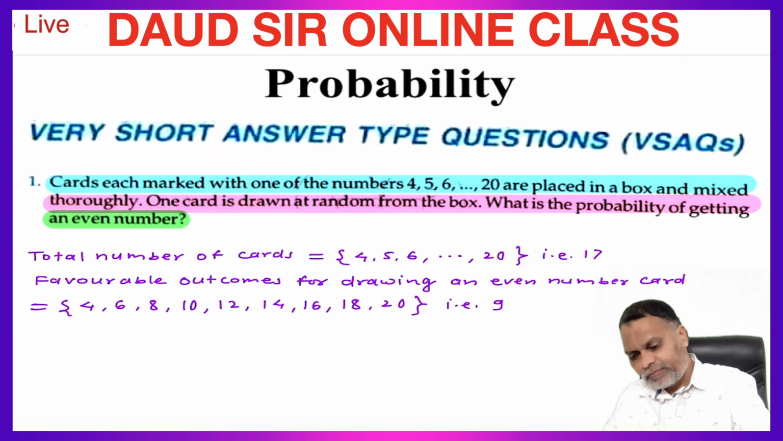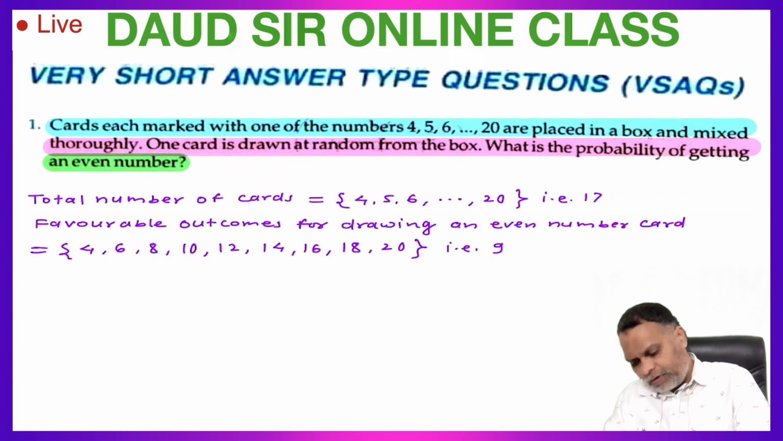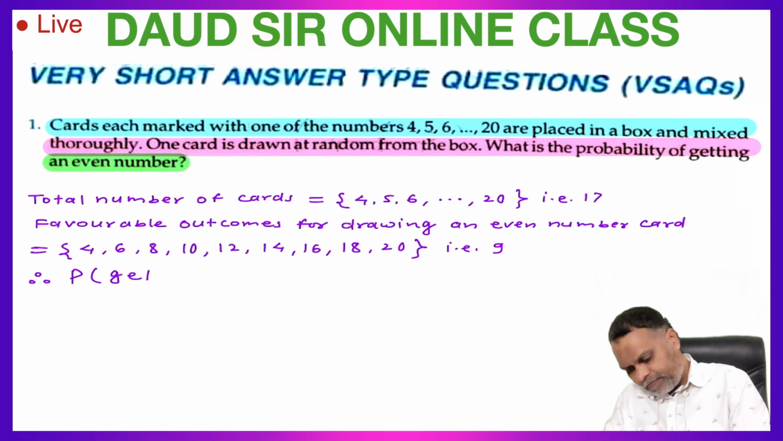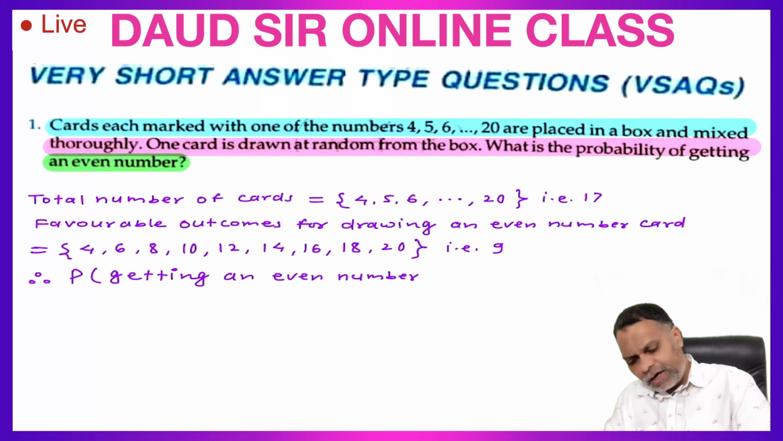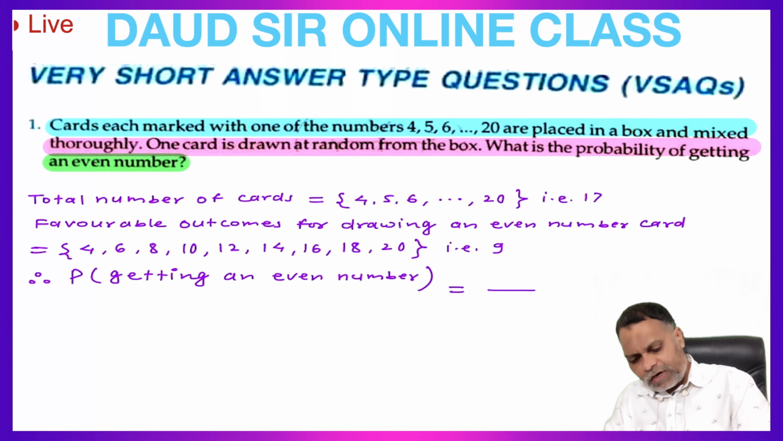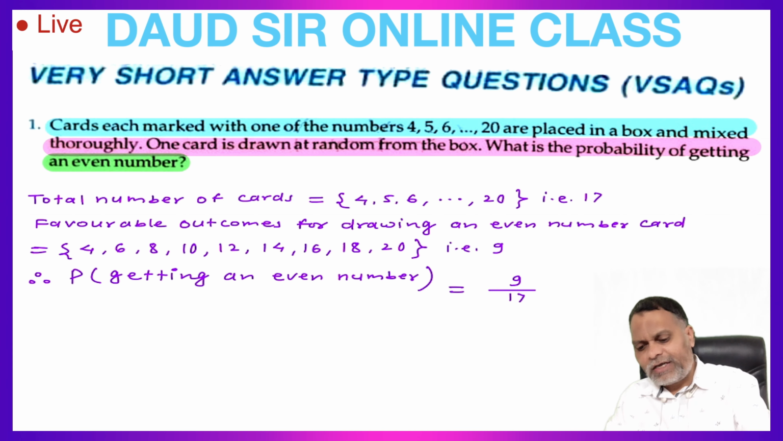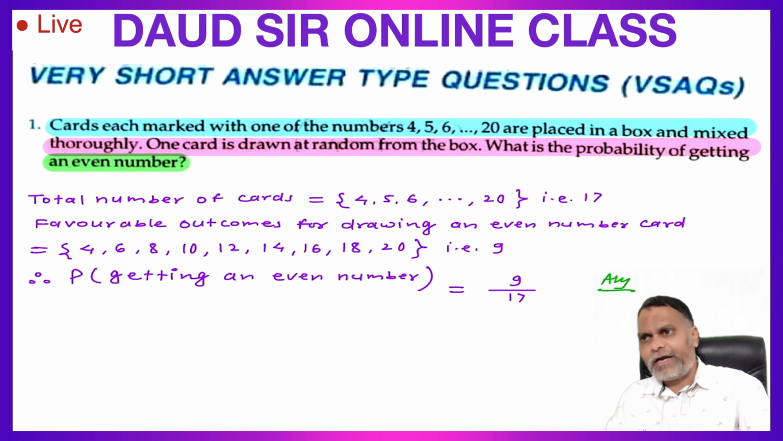Now we can write the probability of getting an even number. Therefore, probability of getting an even number card: total number of cards is 17, even number cards 9 only. So 9 upon 17 is the required probability of getting an even number card.